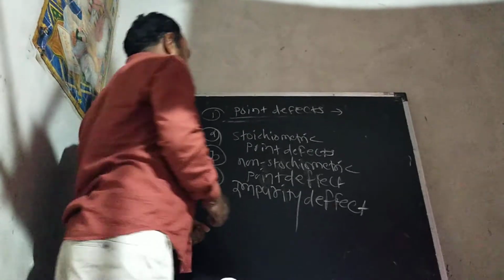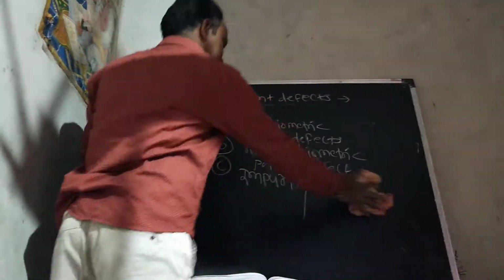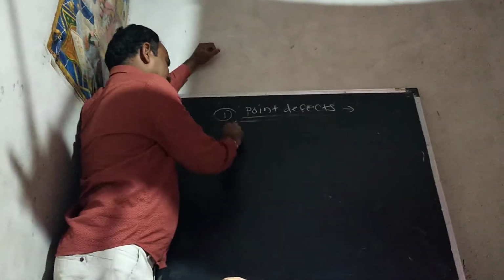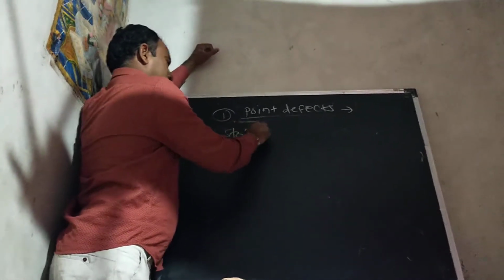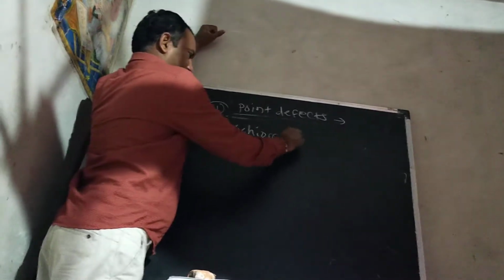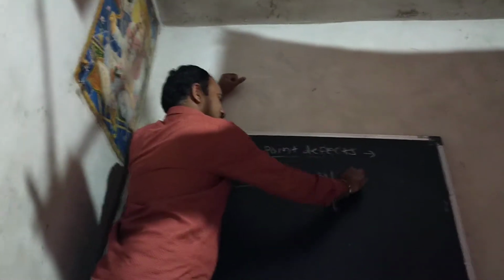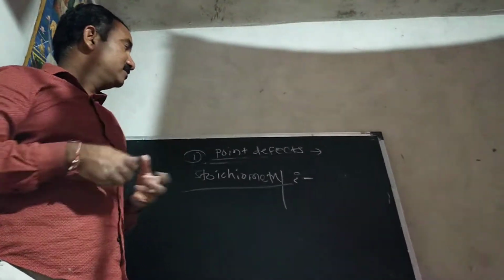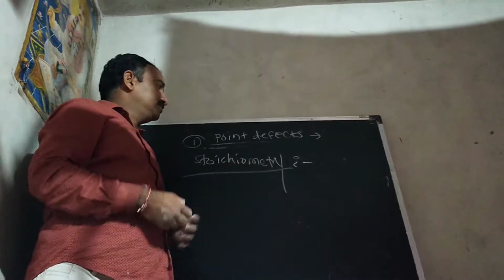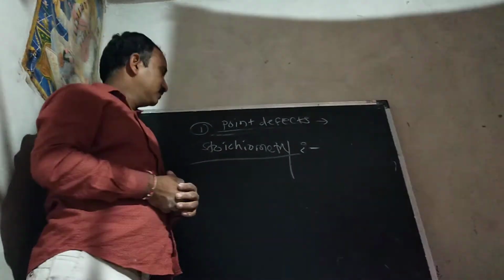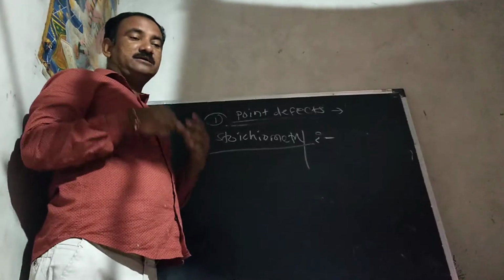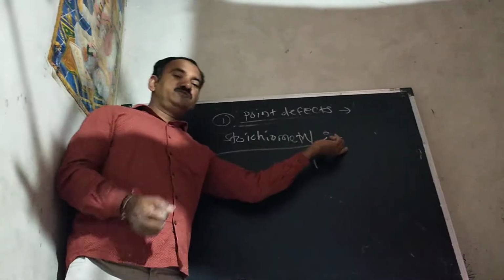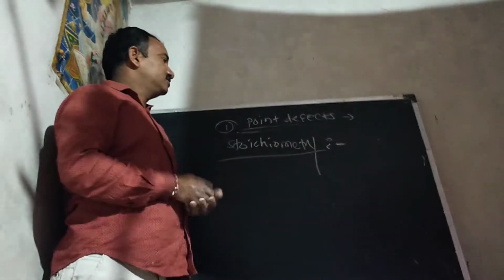Now consider what is the stoichiometric point defect. First consider what is stoichiometry. It is the fixed ratio. A compound has a fixed ratio of atoms, or cations and anions, in its chemical formula. That fixed ratio of atoms, or of cations and anions, in the chemical formula is called stoichiometry.